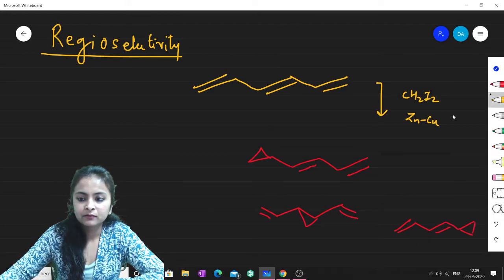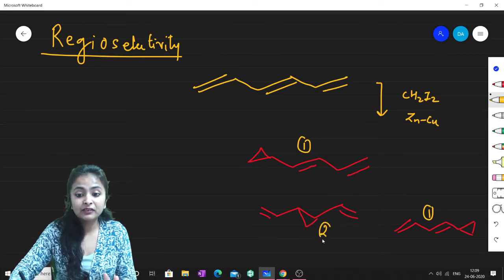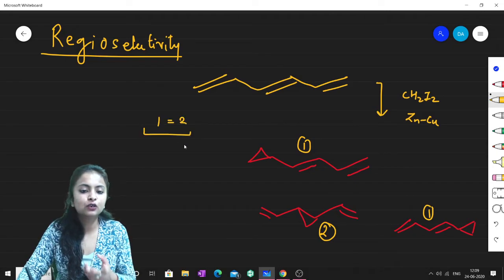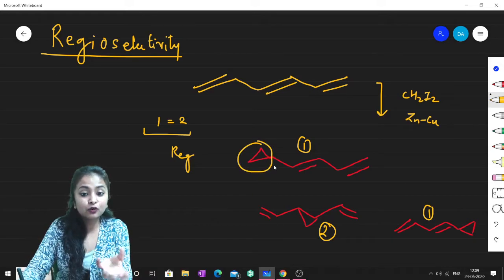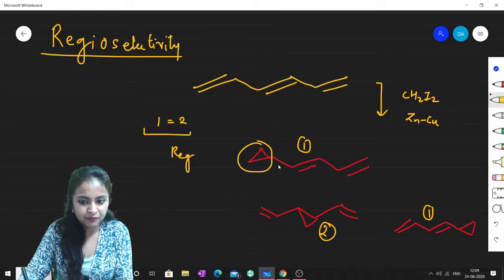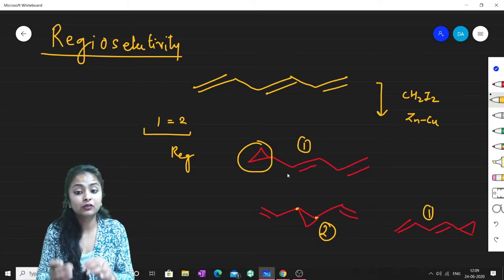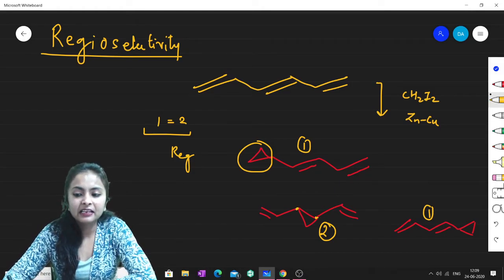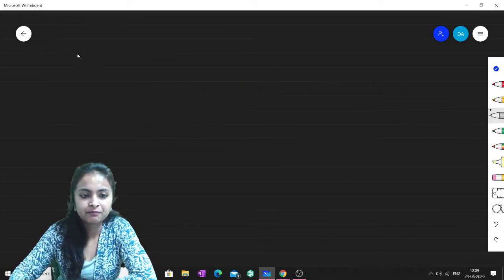Now see, this one and this one, these two are the same, they are similar, there is no difference, but this one is second. So what is the relation between 1 and 2? They are regioselective products. The group which is attached is exactly the same, but the positions are different. You can see the position is different. Therefore this is an example of regioselectivity. I'll give you some more examples. Let me erase this part.